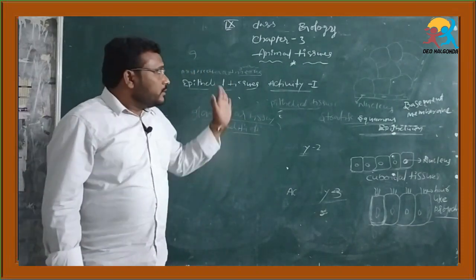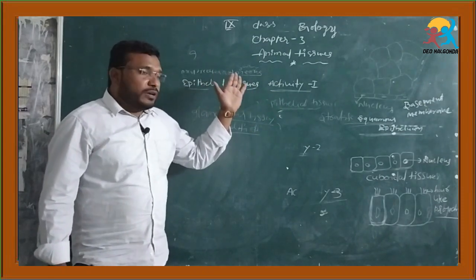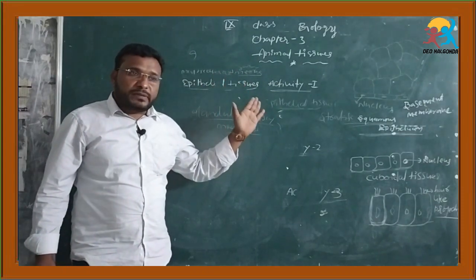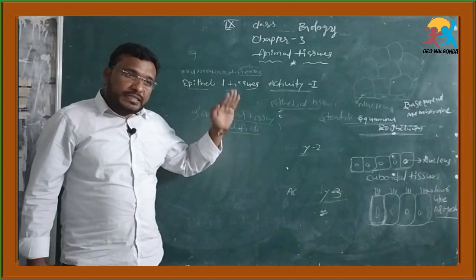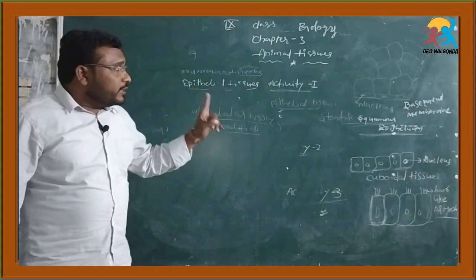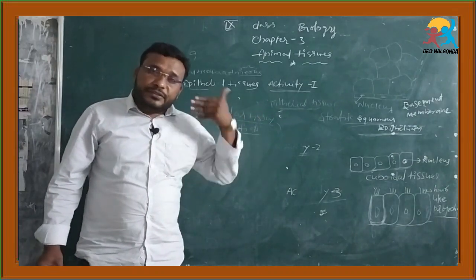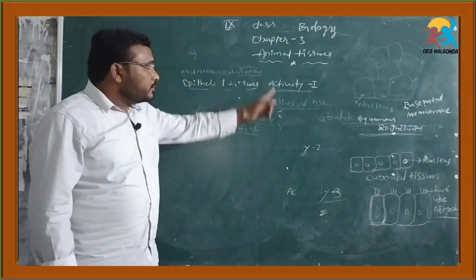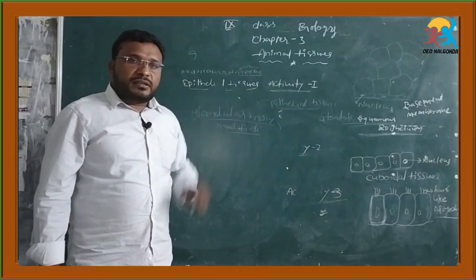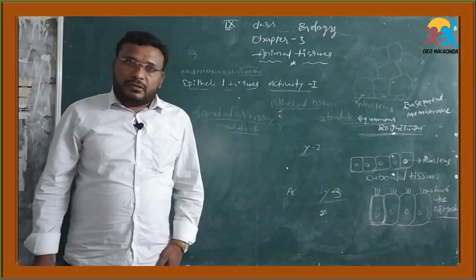So, dear students, we discussed the animal tissues, and here we covered only one type, epithelium tissue. In the next class we will continue with the other tissues: connective tissue, muscular tissue and nervous tissue. Thank you, students.